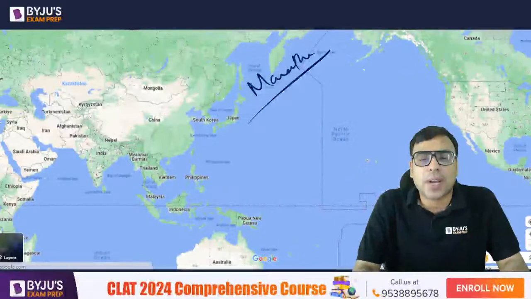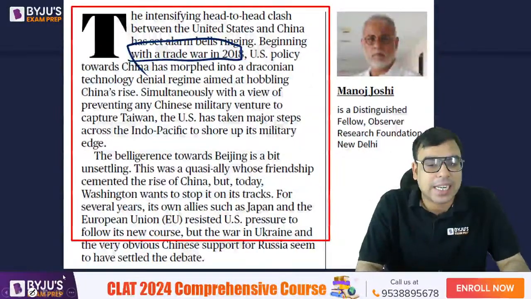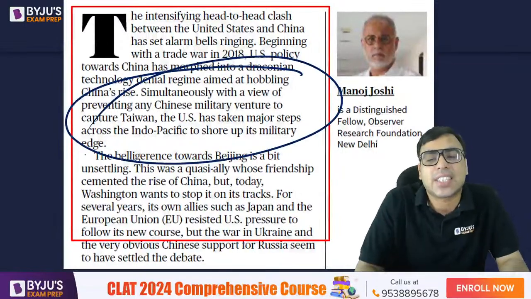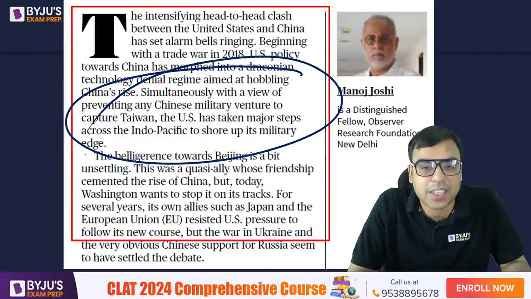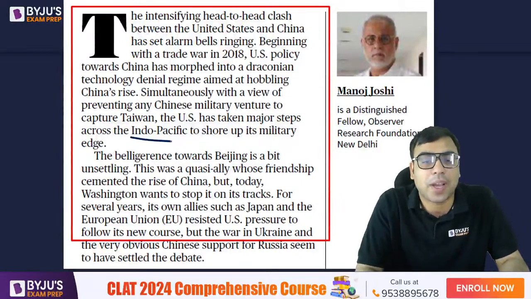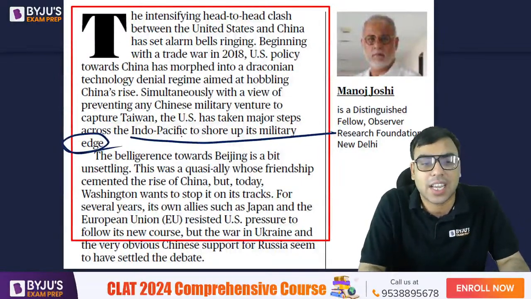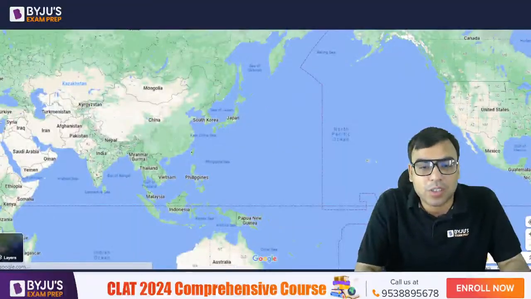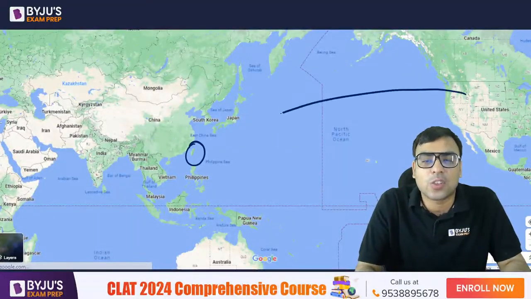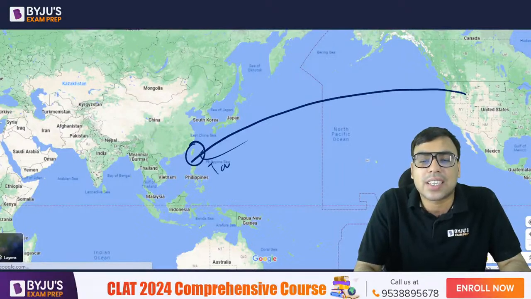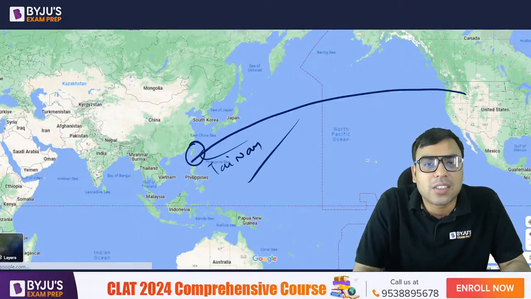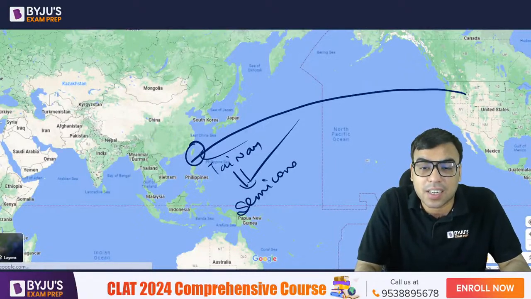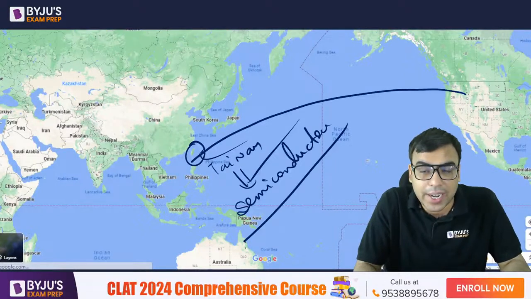Okay, तो यही हम लोग बात कर रहे थे कि the author is talking about the trade war and all. Okay, now simultaneously with a view of preventing any Chinese military venture to capture Taiwan, the US has taken major steps across the Indo-Pacific to shore up its military edge. ठीक है. अब I hope you are aware कि actually देखो here is Taiwan and the US wants to have a good relation with Taiwan and all, है ना. So because Taiwan के पास ना semiconductors, huge semiconductors are there, and which is very much required as well.